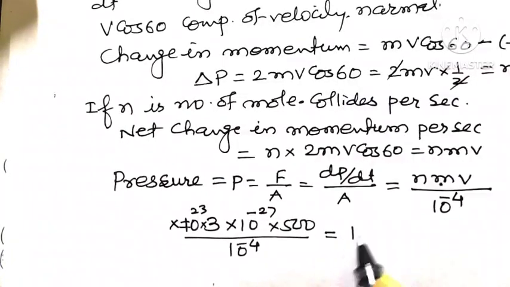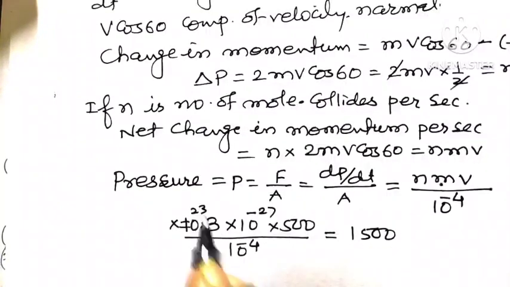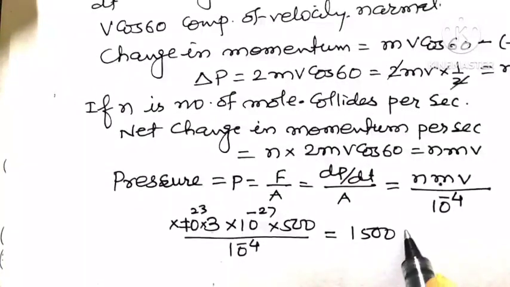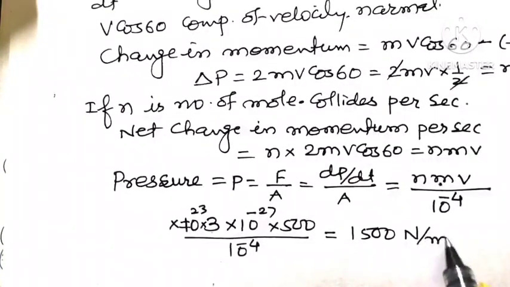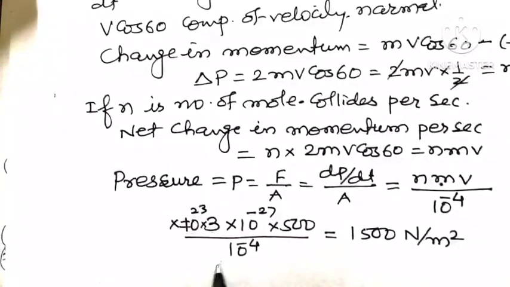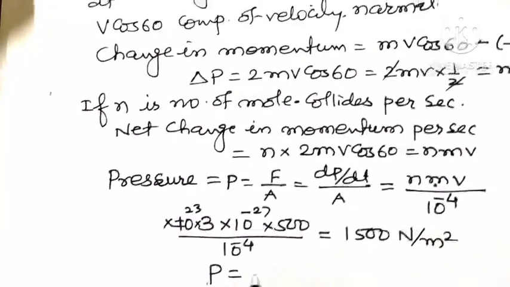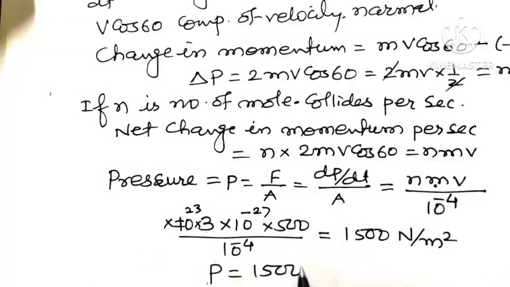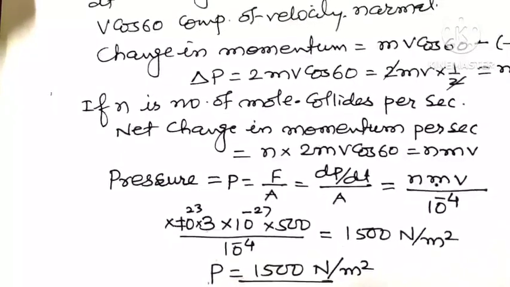So that is equal to 1500. See here, minus 4 becomes plus 4. So 10 raised to 23 plus 4, 27, and 10 raised to minus 27 get cancelled, and 3 into 500 means 1500, and the unit of pressure is Newton per meter square. So pressure P exerted by molecules of gas on the walls of the container is 1500 Newton per meter square.